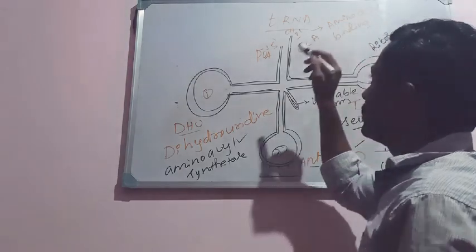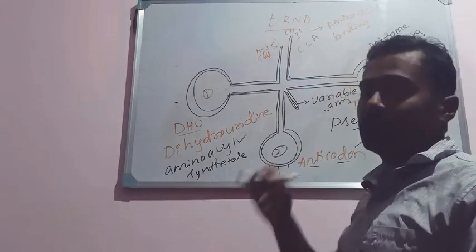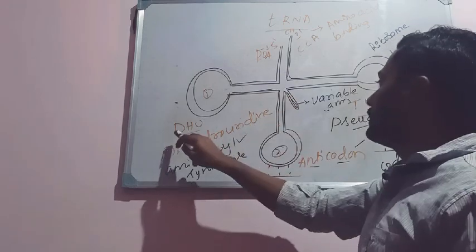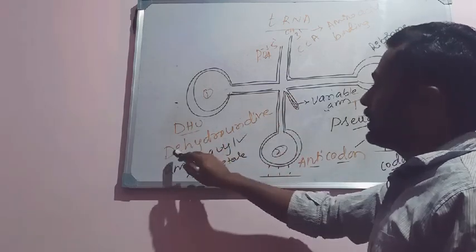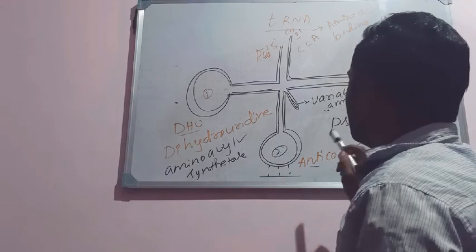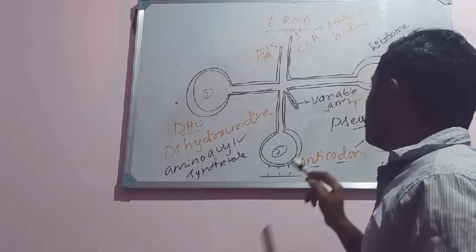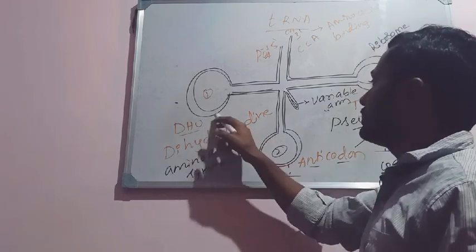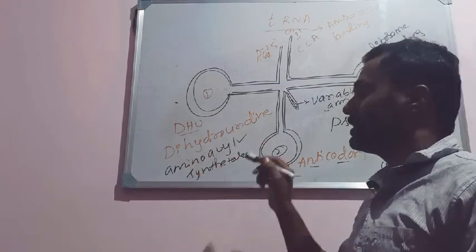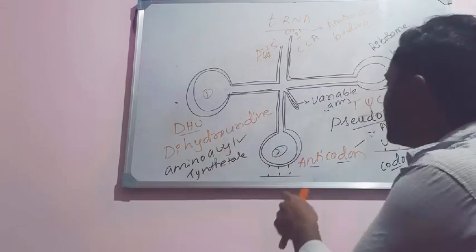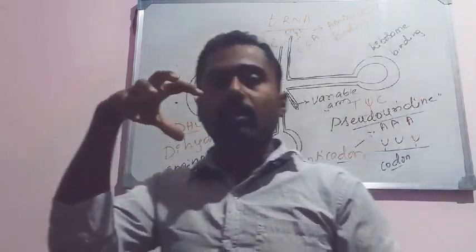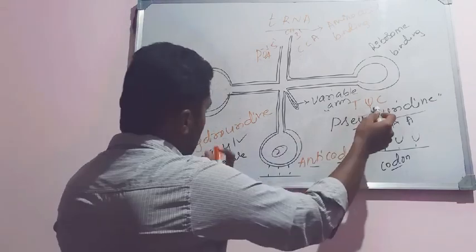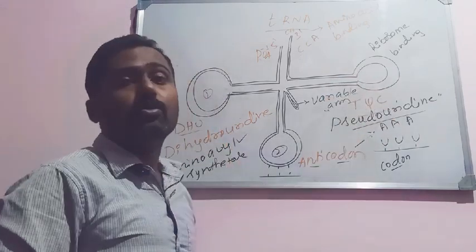Remember, this also runs in the 3' to 5' direction, and it consists of 3 loops. One is the DHU loop, which contains a base called dihydrouridine, the next is the anticodon loop, and the next is the T-psi-C loop. The DHU loop is responsible for aminoacyl synthetase recognition, and the anticodon loop is complementary to the codons found on the mRNA. The T-psi-C loop is the ribosome binding loop.